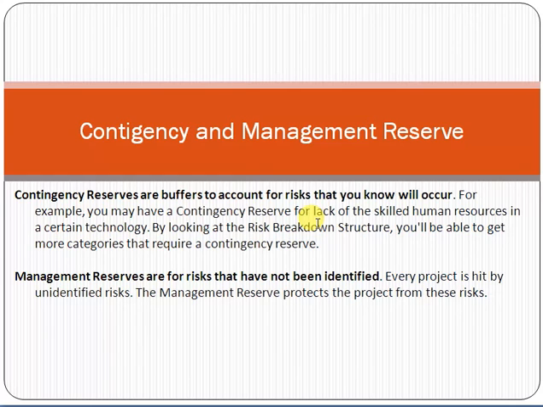So what is reserve analysis, friend? It means that to cater to the risk of cost overrun in the project budget, we have to add a few buffers in the project budget. There are two types of reserve, contingency and management reserve. To cater to the risk which you know very well, we add buffers, and this is called contingency reserve. And the buffers which you add for the risk which you don't know, which are unidentified, this is called management reserve.